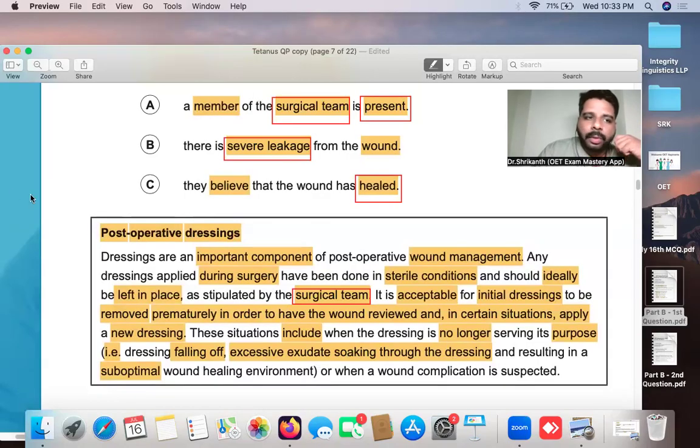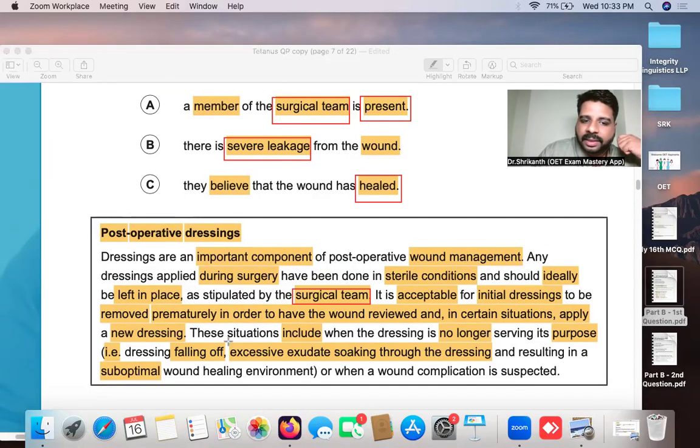Now, what is that word here? Exudate, that is a synonym. You have to recognize the synonym. That synonym is basically this one, severe leakage. So what you can do is put a question mark over here, because you suspect that B is the answer.